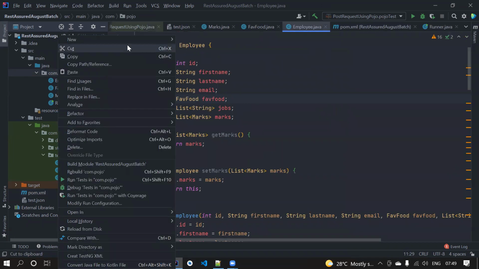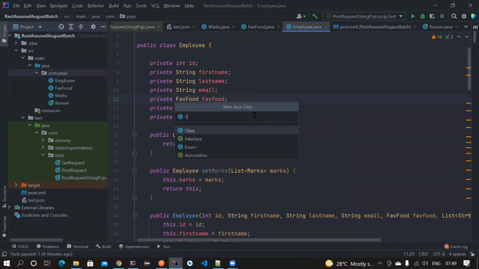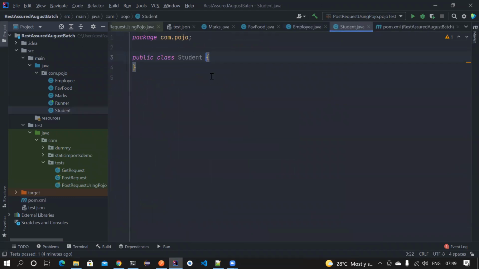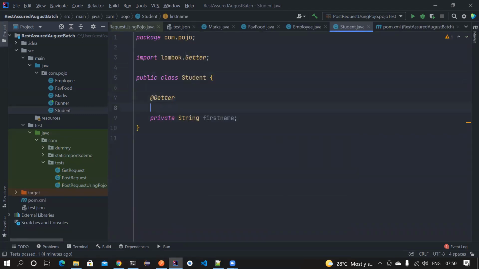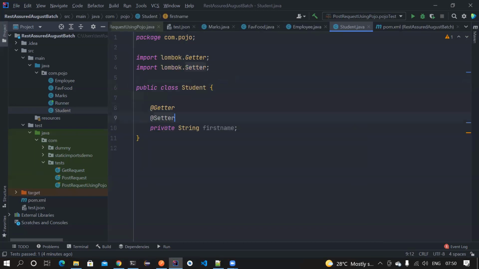Let's create a new class called Student. In the Student class, I have a private String firstName. Let's not deal with a lot of things. Normally we need to create getters and setters for this. For that, you can simply add @Getter, and that's it, @Setter. That's it, guys. This is coming from Lombok. Lombok has generated the getter method and setter method for you. How can I believe you?